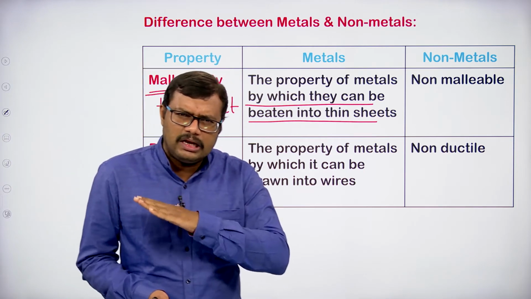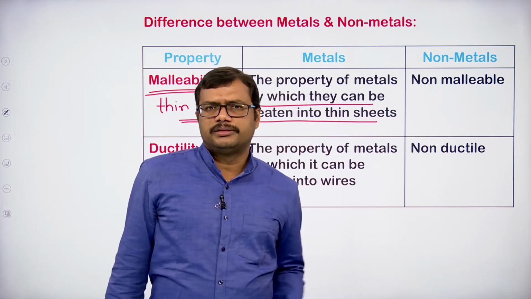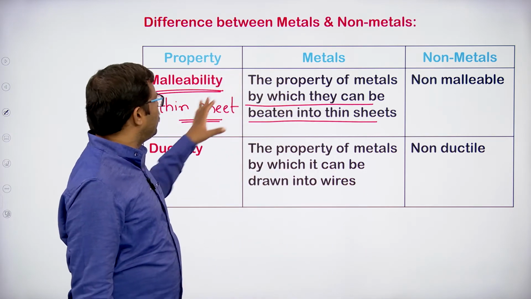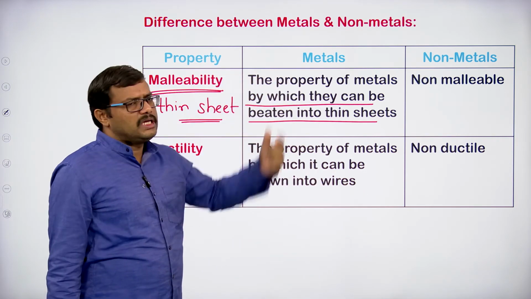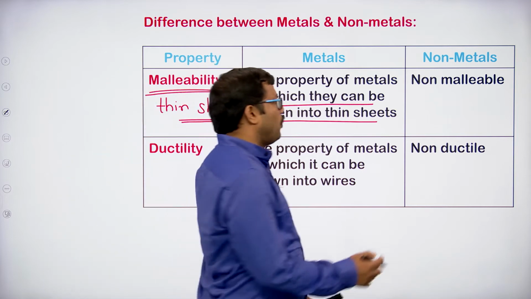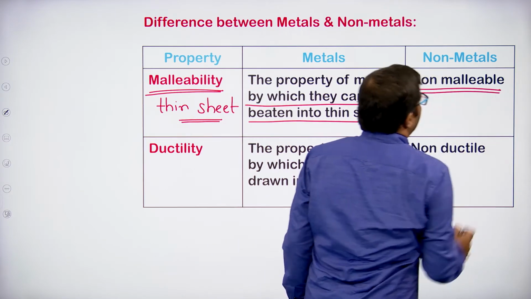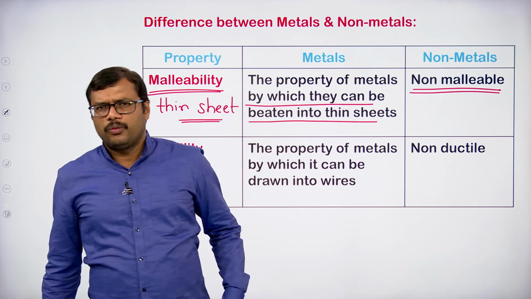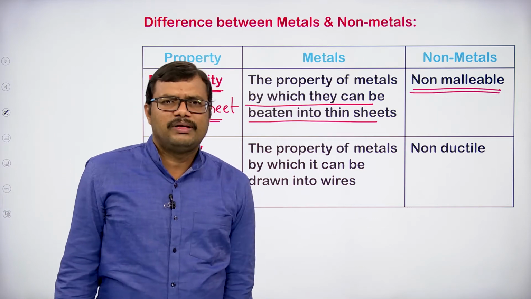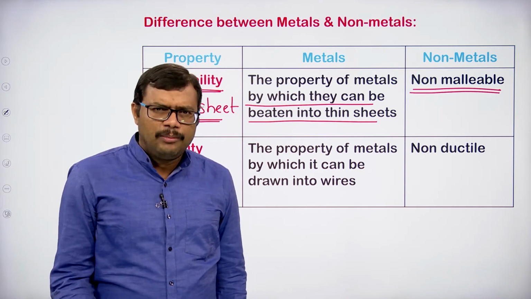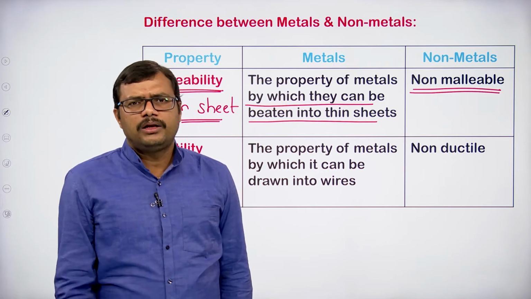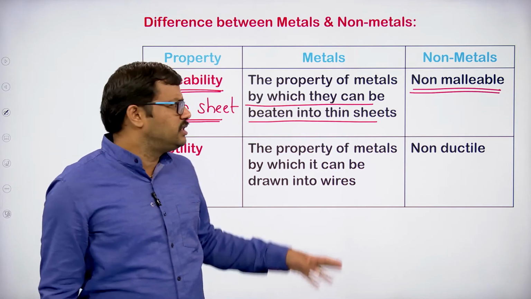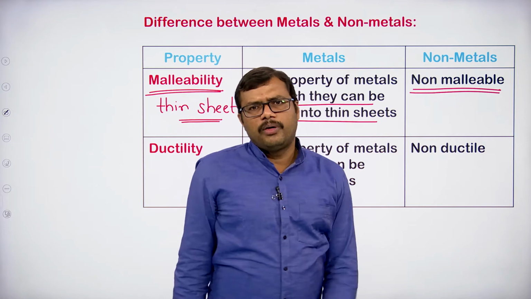Only metals show this particular property. Non-metals are non-malleable, that is to say, non-metals cannot be beaten into thin sheets. We can make thin sheets of metal, but not of non-metals.